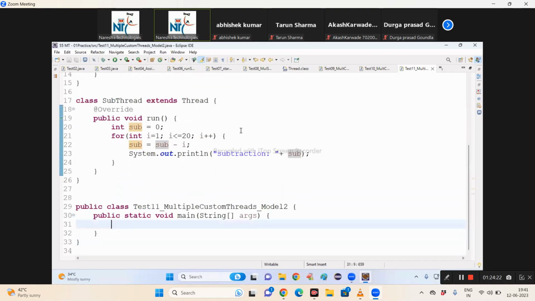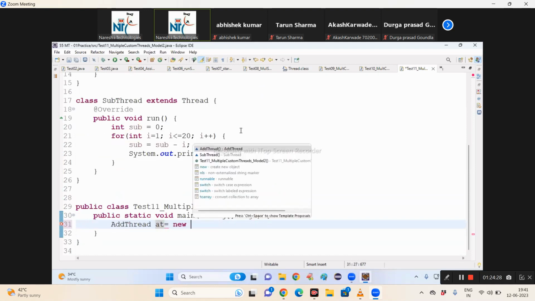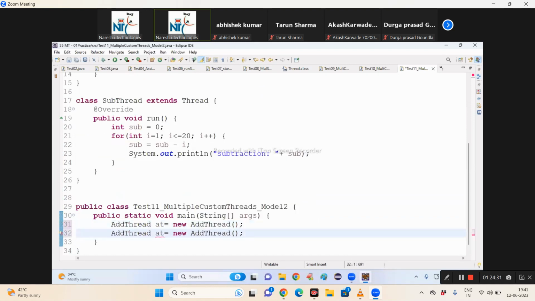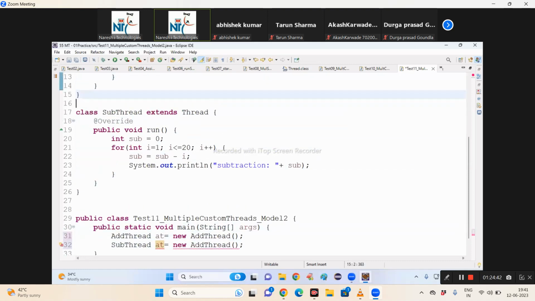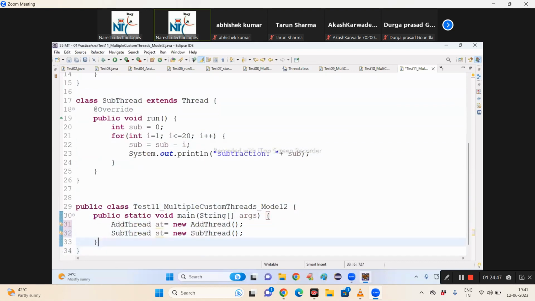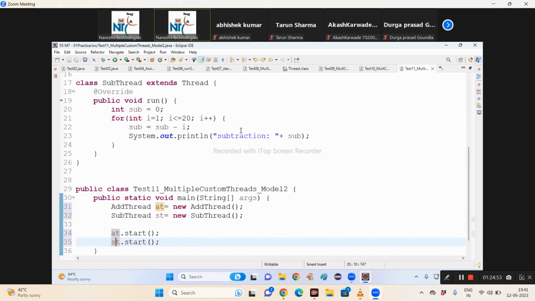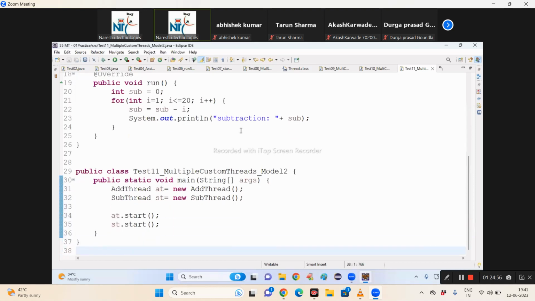Now go to main. Create Add thread, AT equal to new Add thread. Final value is the final output, no? Why do you want it 2 times again? Sub thread. AT dot start, ST dot start. Right? Yes, sir. Everyone has written it? Any doubts? No doubts? Sure?